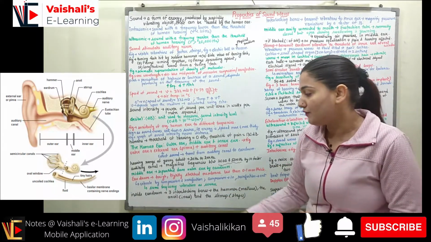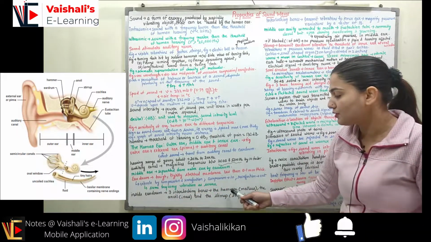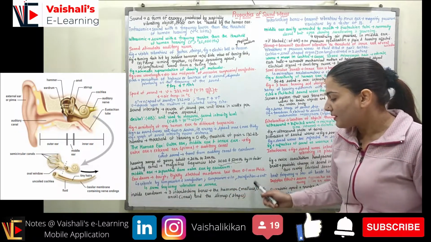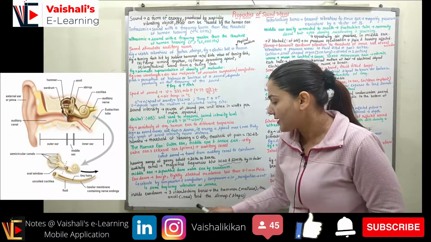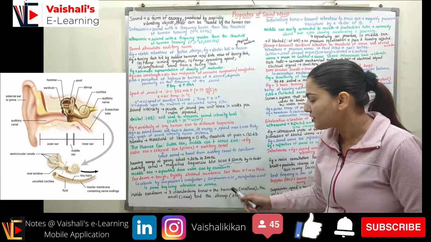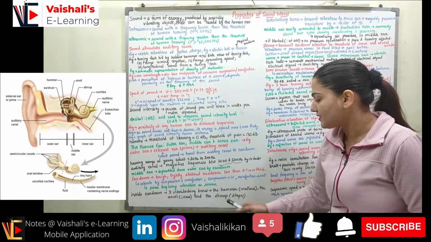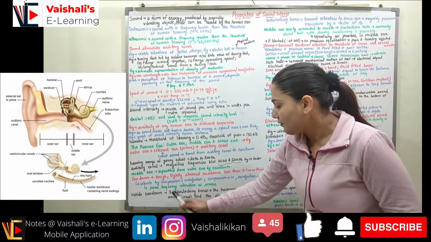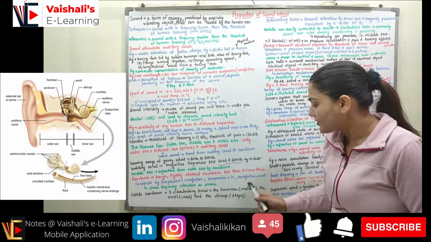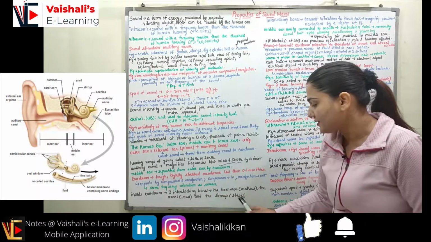from the exam point of view. So now we have three interlocking bones. The hammer is also called the malleus. Then we have the anvil, which is called the incus, and then we have the stirrup, which is called the stapes. Right, so we have three bones: hammer, anvil and stirrup, which are called malleus, incus and stapes, right?